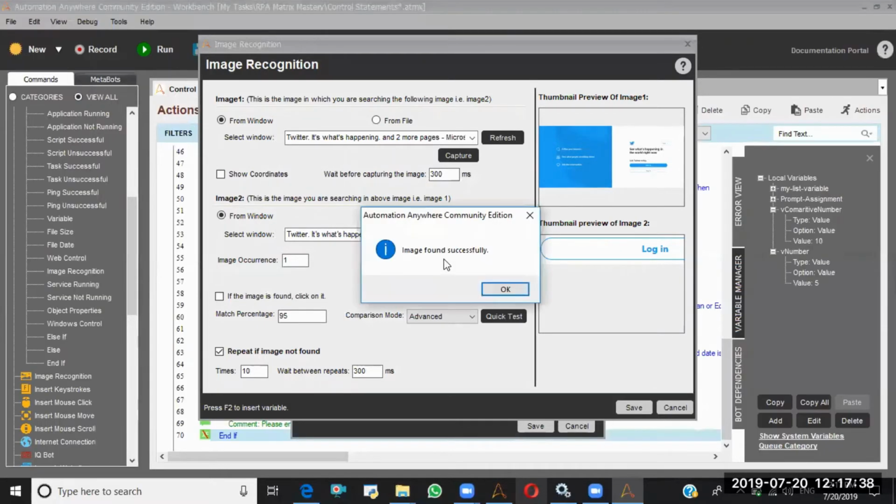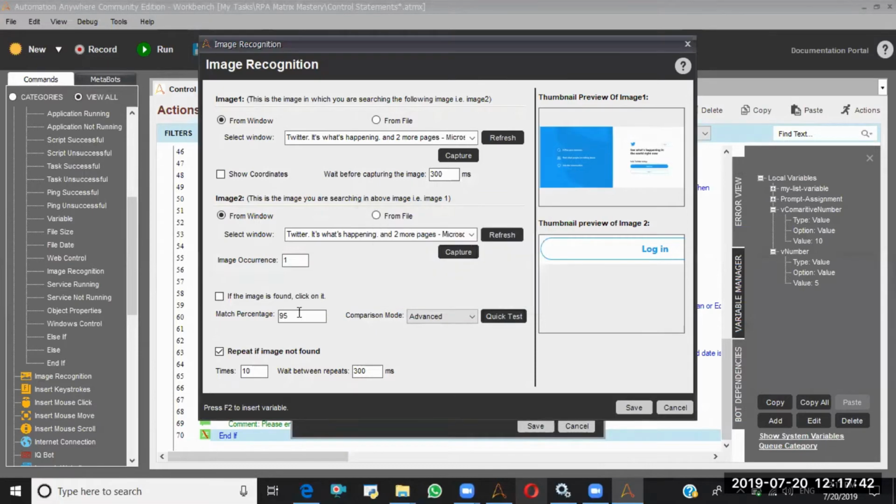See, image found successfully. Suppose the image is not found successfully in the quick test, you will reduce this match percentage. So instead of 100, you will make it 98. Still not working, you will make it some more. You will reduce like 70, 60 like that until the quick test matches. So I'm saying okay, save.